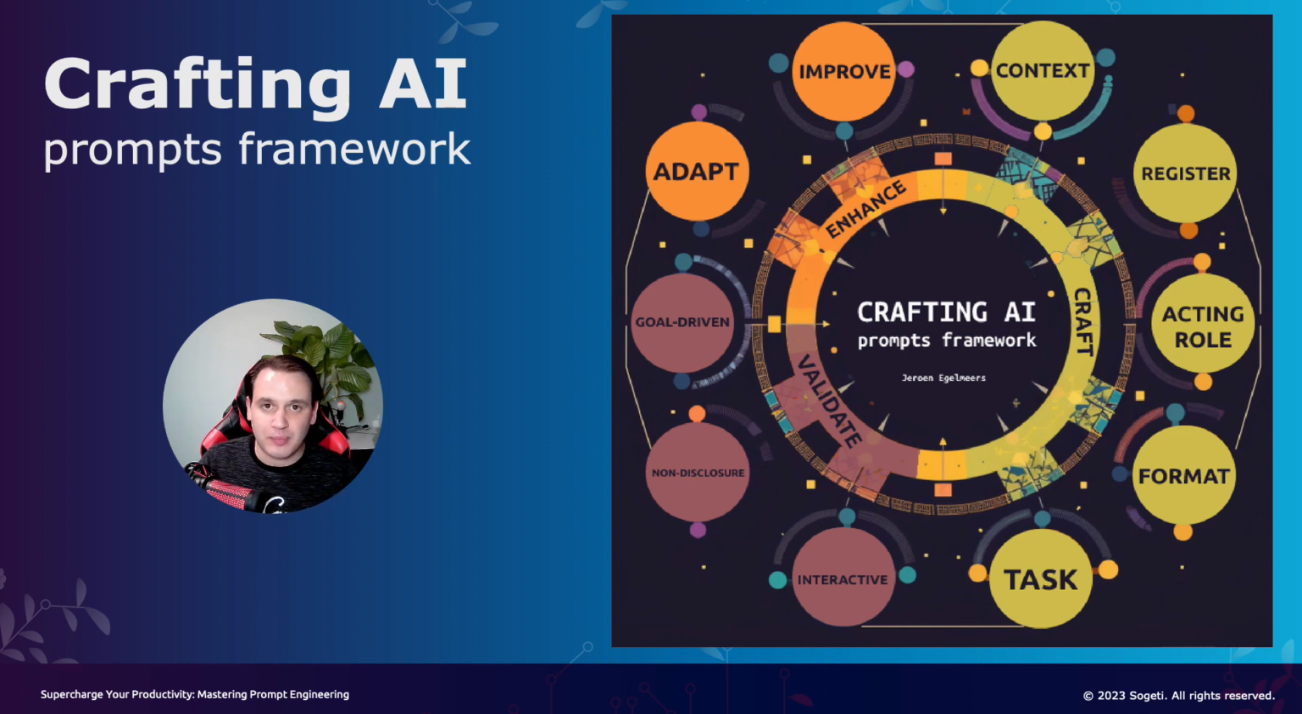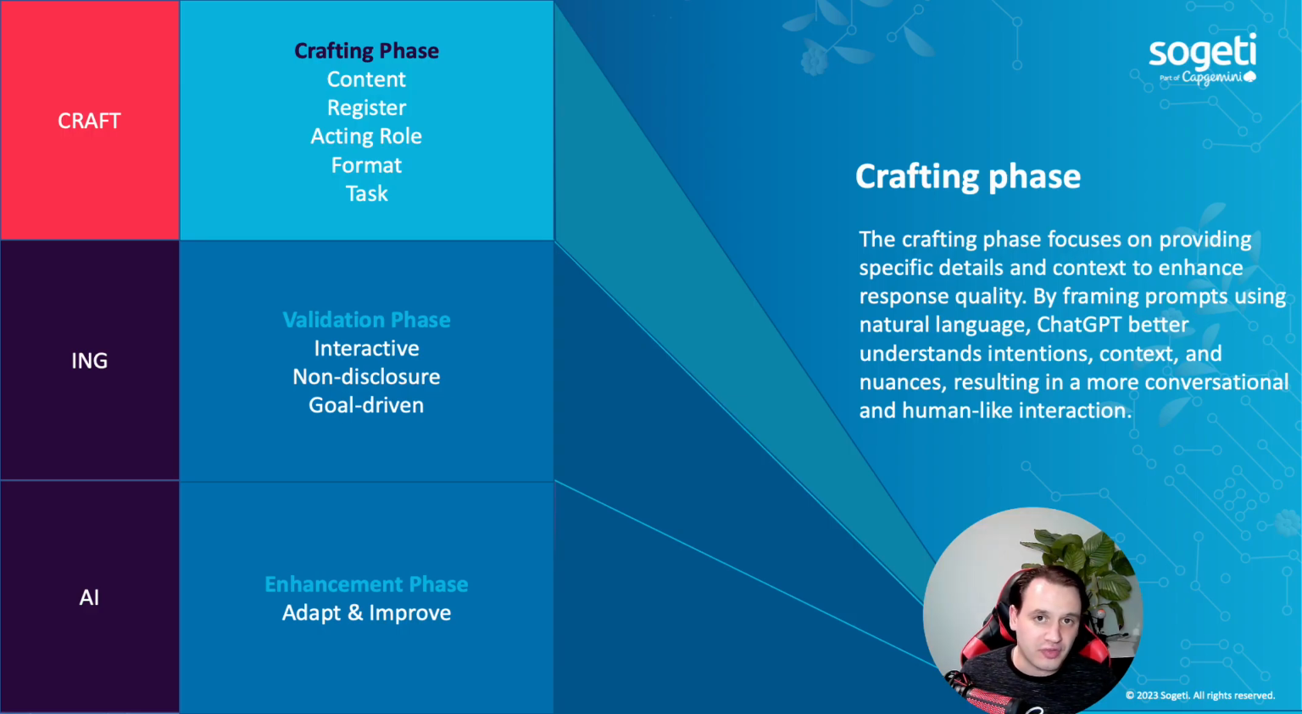The Crafting AI prompt framework has three very important pillars. Phases. First of all, the crafting phase. During the crafting phase, we are writing and crafting our message. And there are a few things that you should consider during the crafting phase, which I will dive into later on, so no worries.